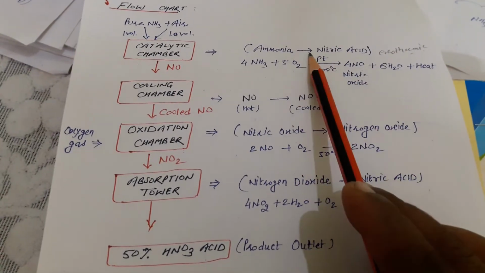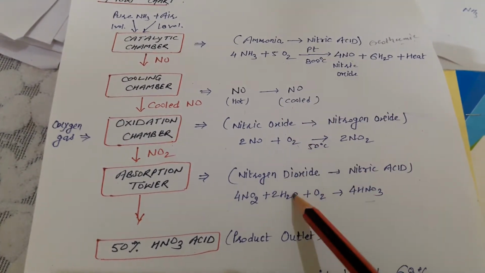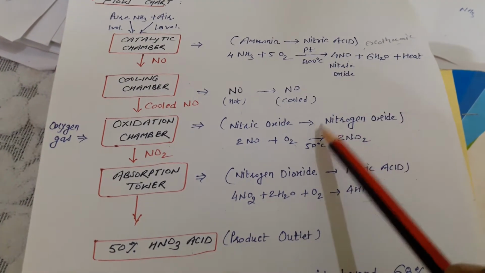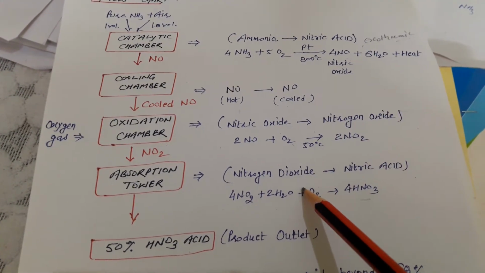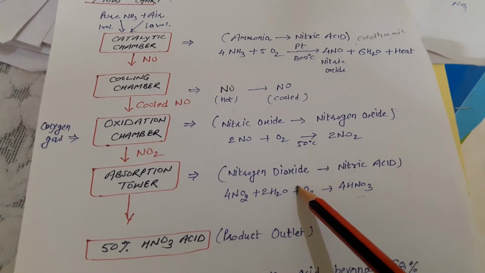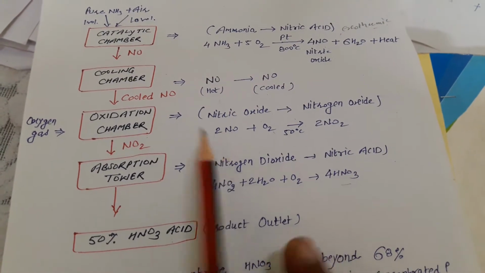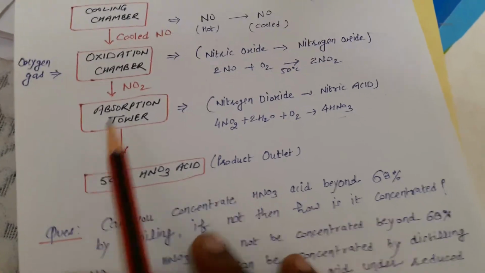So first reaction, second reaction, third and fourth. The important ones are the first, third and fourth. So mainly there are 3-step reactions. So one question will come from this process.